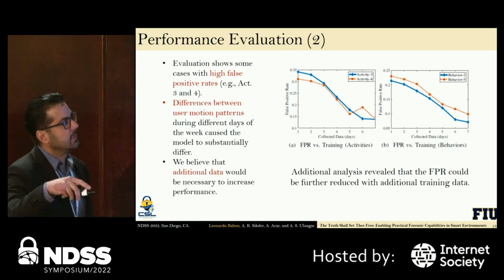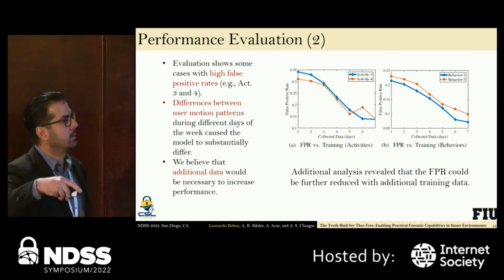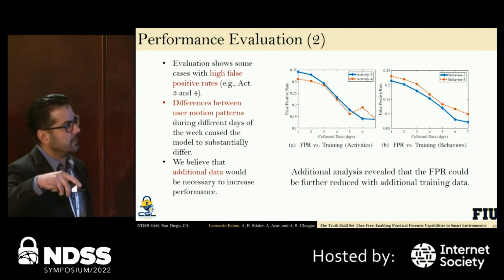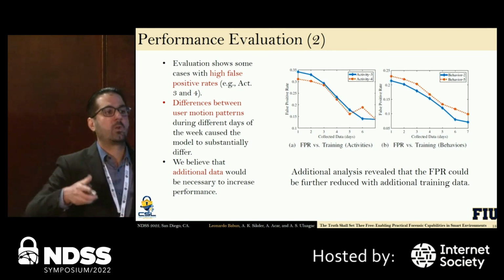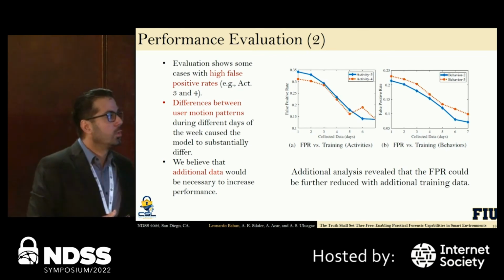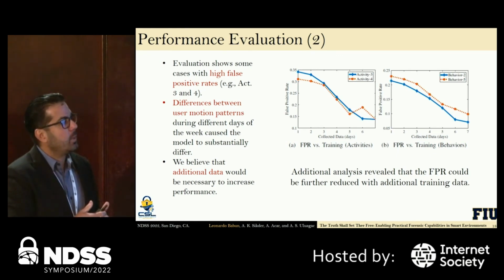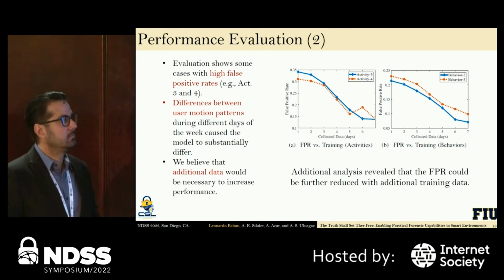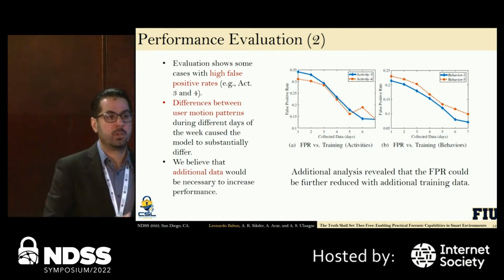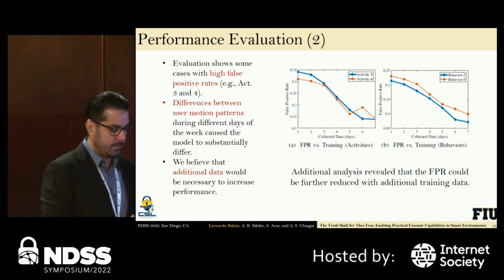We also saw that when we trace the false positive rate against the data we collected over the 7 days, it is definitely decreasing, but in some cases like this, the changes in mobility between the weekdays and the weekends confuse the model a little bit. So we conclude that even though the results are not bad, we could probably obtain better results if we have more data, which we thought was okay since it is a forensic analysis, so we may have more data to analyze anyway.